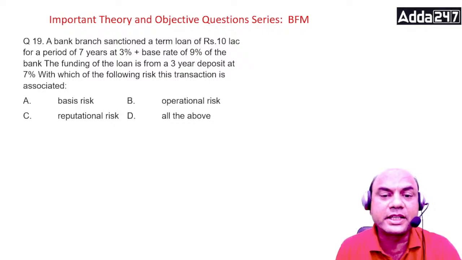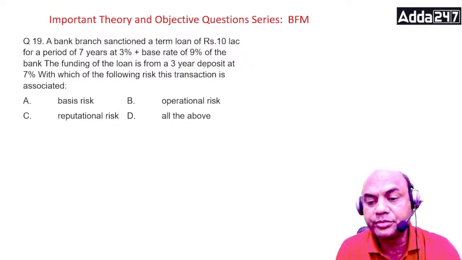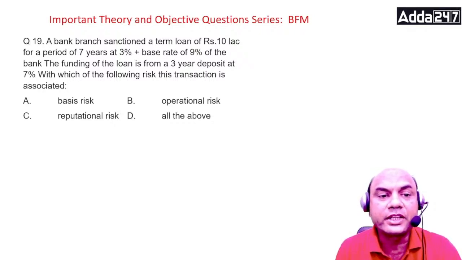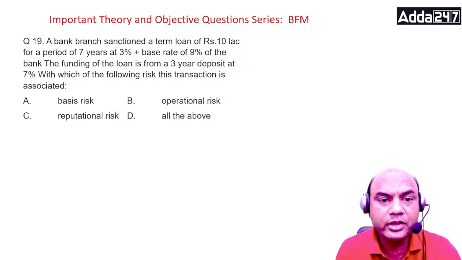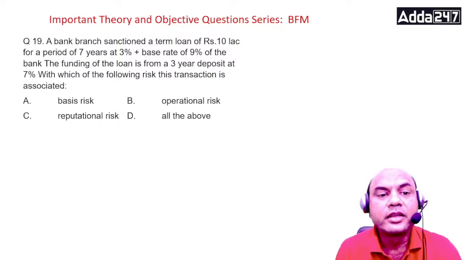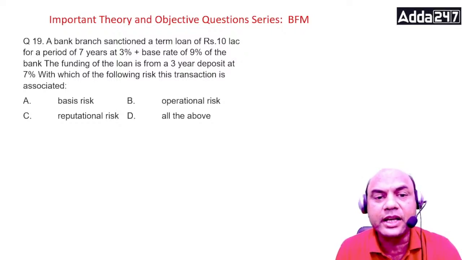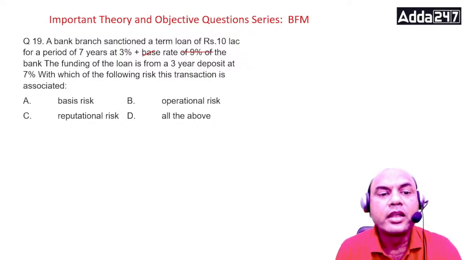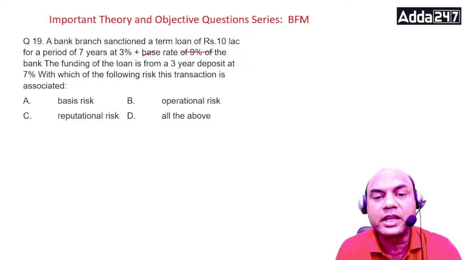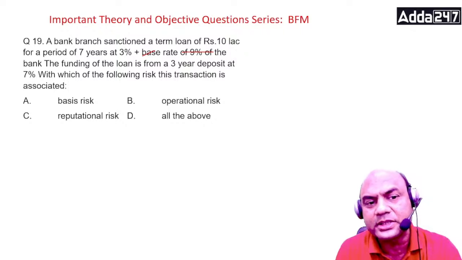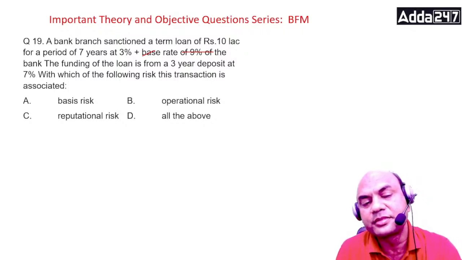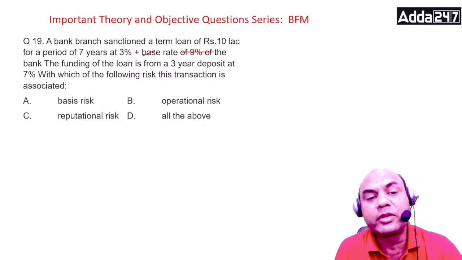A bank branch sanctioned a term loan of 10 lakhs for a period of 7 years at 3% plus base rate. Is it the same question? No. Let's consider this repo again of the bank. The funding of the loan is from 3-year deposits. Here the basic question remains the same, only the risks are changed. So the bank will be faced with what?